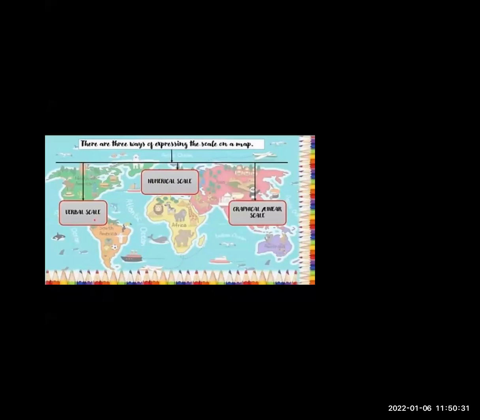First one is verbal scale, second one is numerical scale, third one is graphical or linear scale. Here you can see the 3 scales are given: verbal scale, numerical scale, and the last one, graphical, which you can also call linear scale. So let us study one by one.